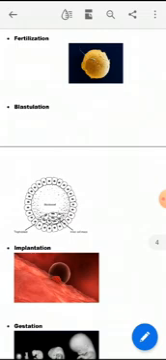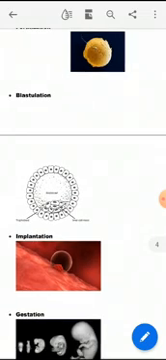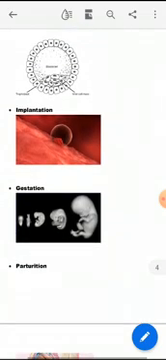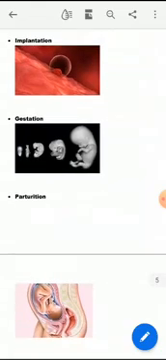Blastulation. It is the formation and development of blastocyst. Single cell repeatedly divides and forms blastocyst. That process is called blastulation. Next one, implantation. It is the attachment of this blastocyst into the uterine wall for the nourishment.